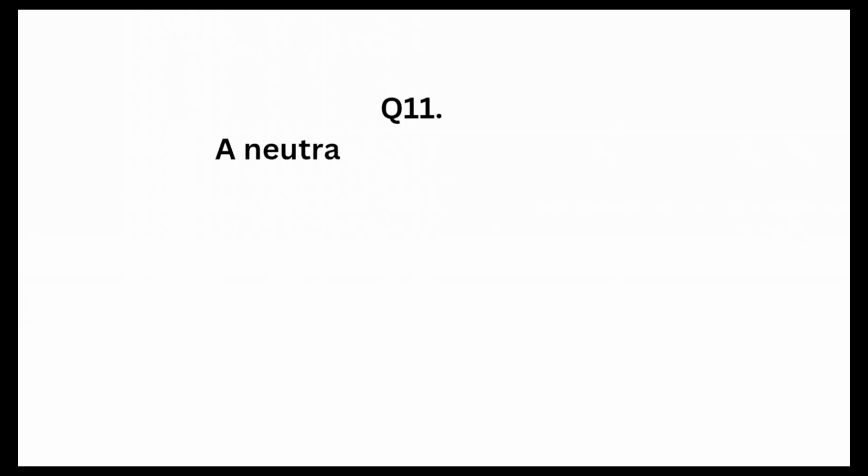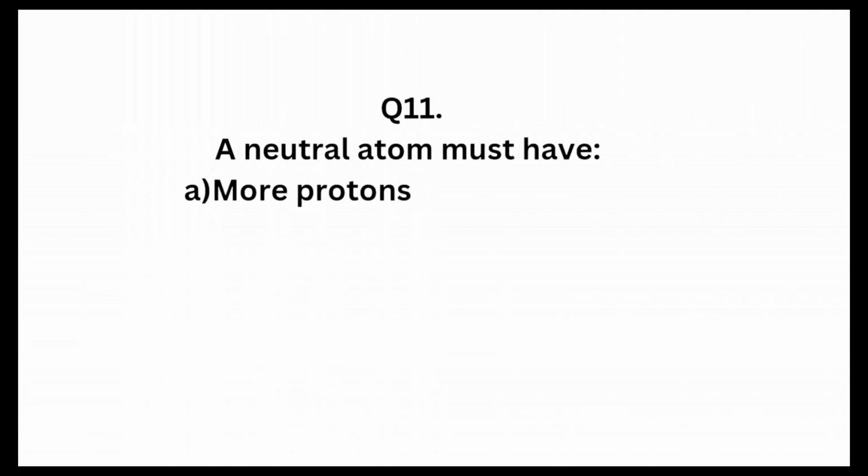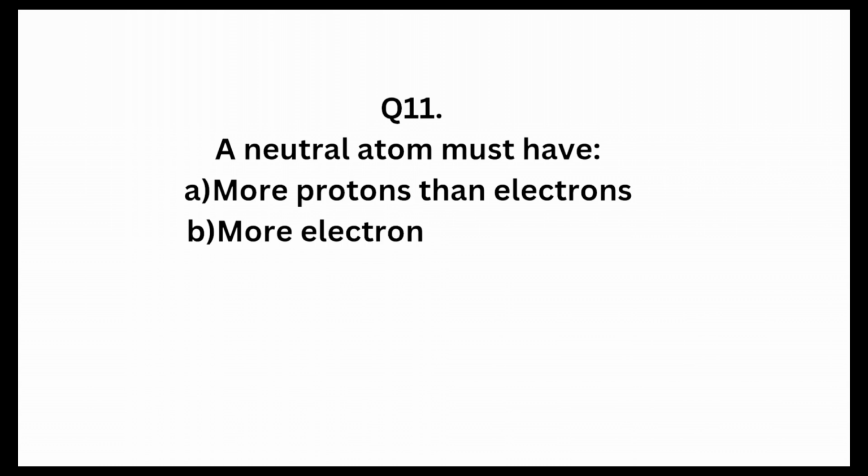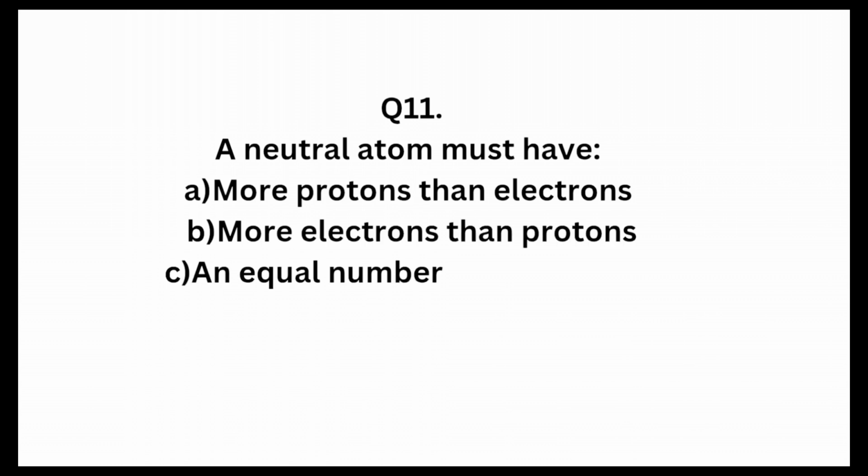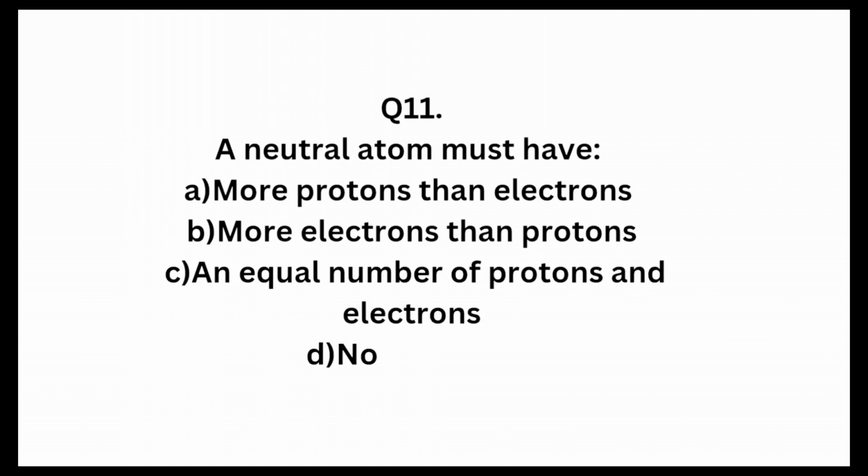Question 11. A neutral atom must have A. More protons than electrons, B. More electrons than protons, C. An equal number of protons and electrons, D. No electrons. In a neutral atom, the number of electrons and the number of protons are the same. So, for question 11, the best answer is C.